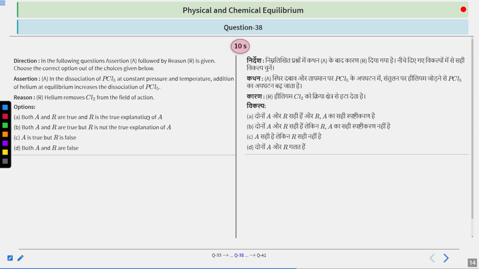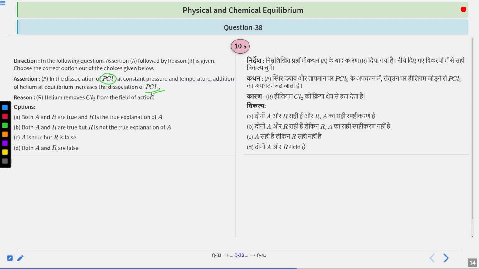Next question. Directions: in the following questions, assertion A followed by reason R is given. Choose the correct option out of the choices given below. Assertion A: in the dissociation of PCl5 at constant pressure and temperature, addition of helium at equilibrium increases the dissociation of PCl5. Reason R: helium moves Cl2 from the field of action.